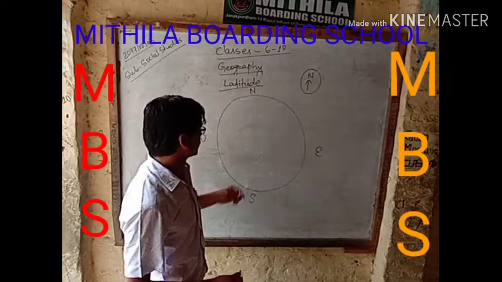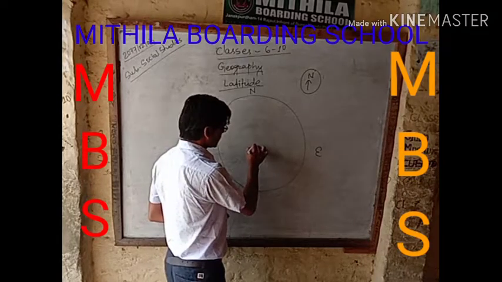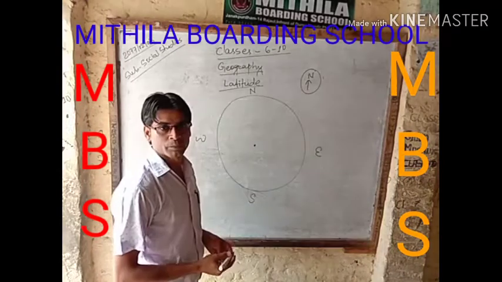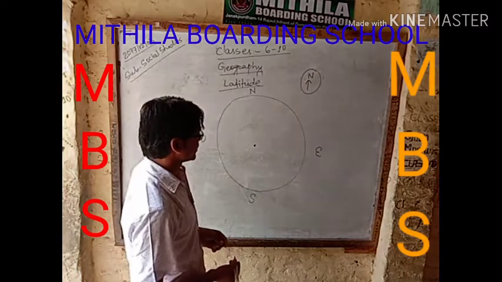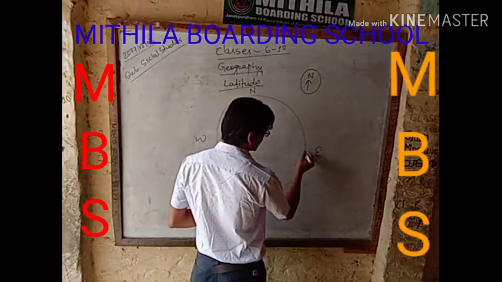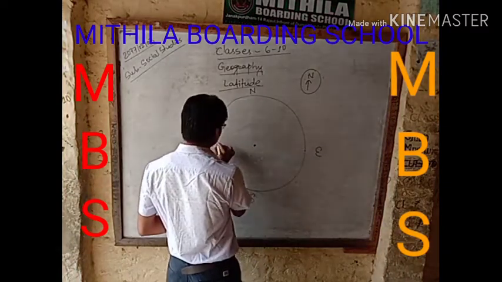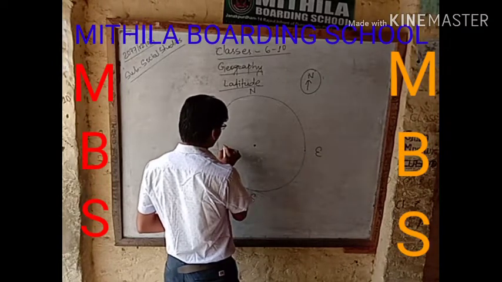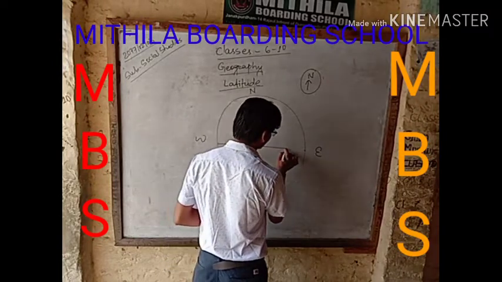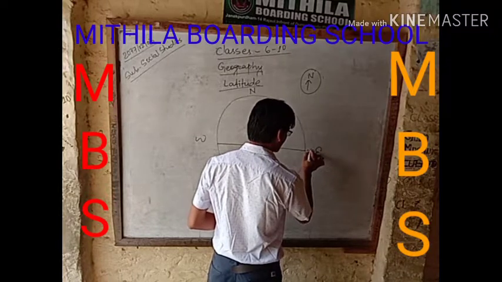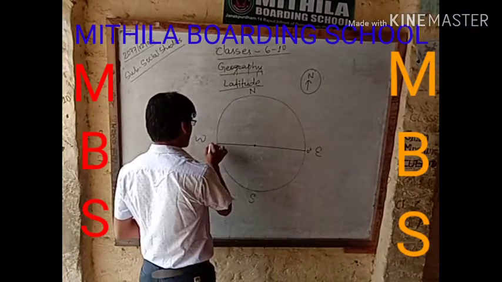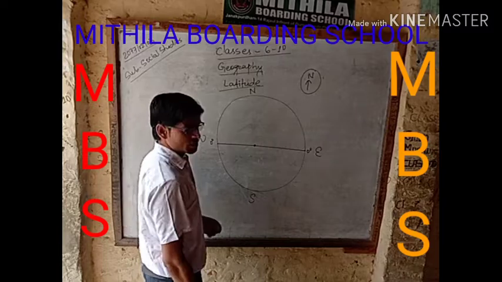Imagine this is Earth and this is the center of the Earth. Now draw an imaginary line from east to west through the center of the Earth. This is 0 degree in the east and 0 degree in the west.